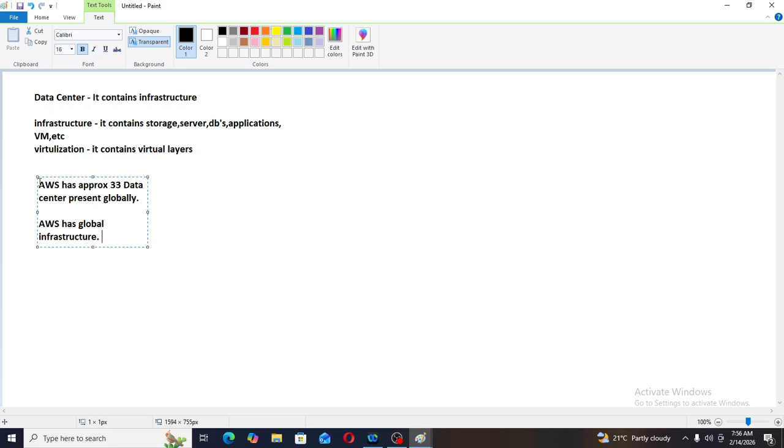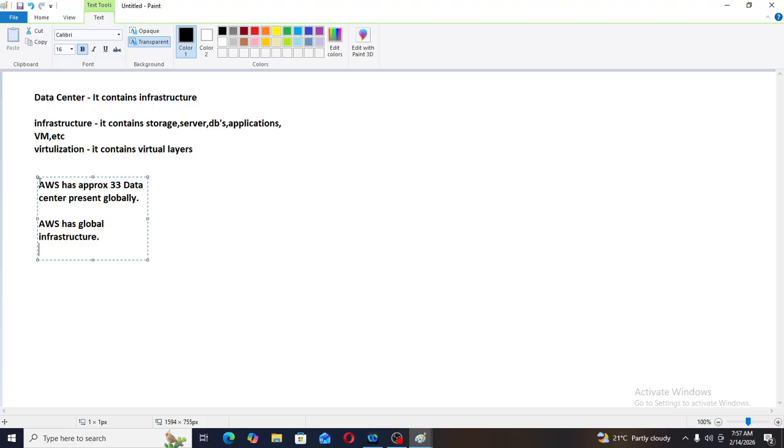Now we have seen that AWS has global infrastructure. How? Because AWS has data centers, and these data centers contain infrastructure. Infrastructure contains storage, server, network, DBs, virtual machines, etc. Then we can say that AWS has global infrastructure, and approximately 33 data centers present globally.